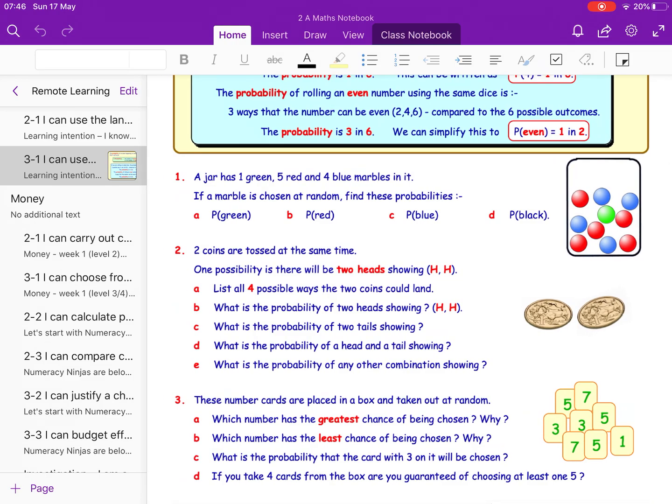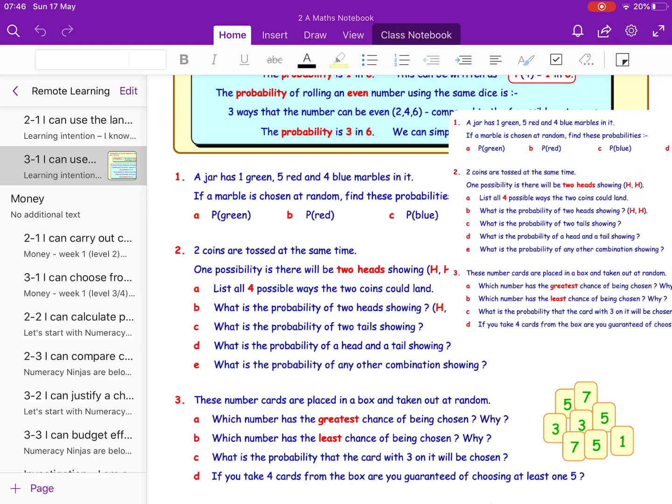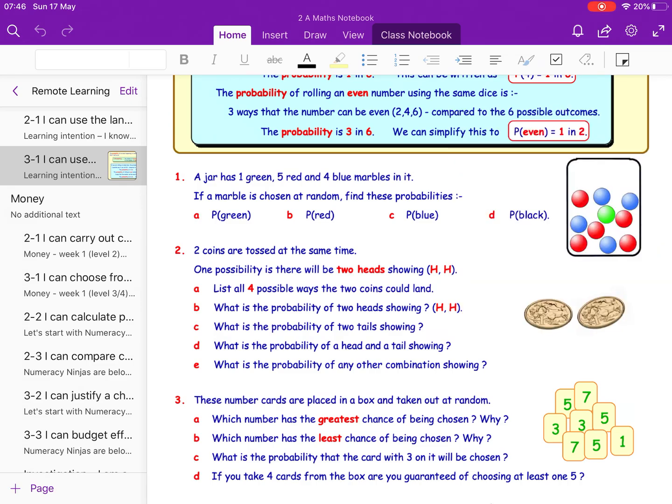Well, the probability of picking green. How many green marbles is there? There's 1. So the probability of green is 1 in 10. Probability of red. How many red marbles do we have? 4 red marbles. Well, that can't quite be right because it says 5 red marbles. So, yeah, 5 red marbles out of 10. If we want to simplify that, the probability of red is 5 in 10, which is the same as 1 in 2 chance, just like the probability that we looked at above here.